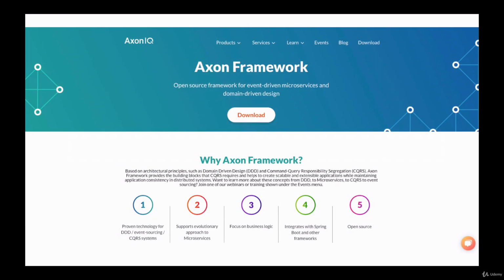Axon framework is an open source framework for event-driven microservices and domain-driven design. The framework is based on architectural principles such as domain-driven design and CQRS, and with Axon framework we can build very scalable and extensible application and implement business logic that spans across multiple distributed microservices while maintaining data consistency.